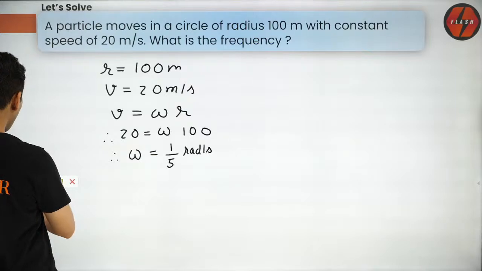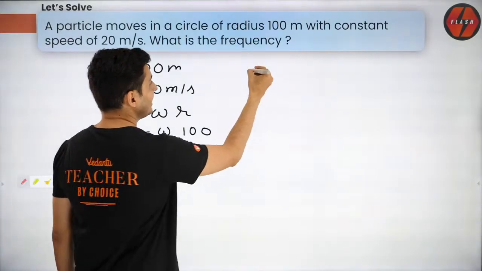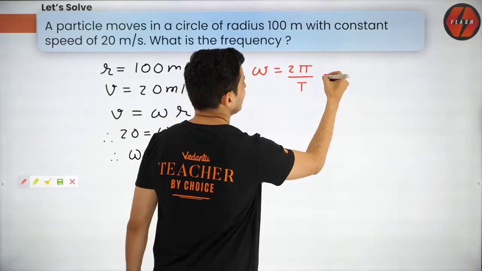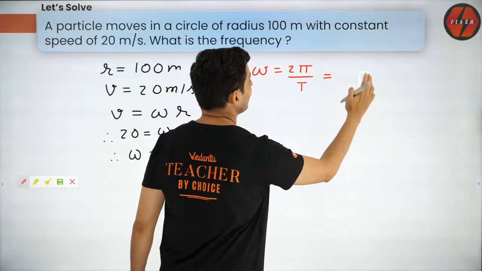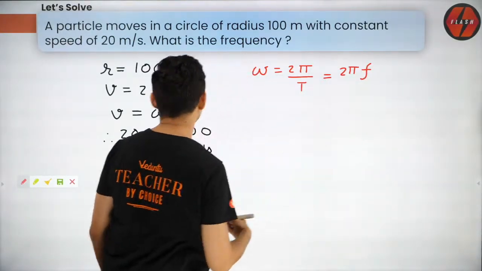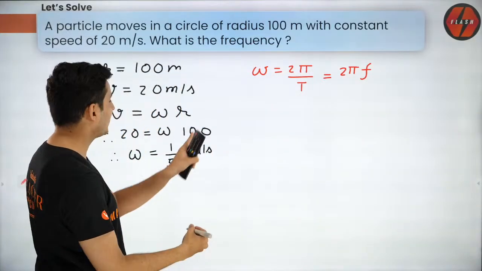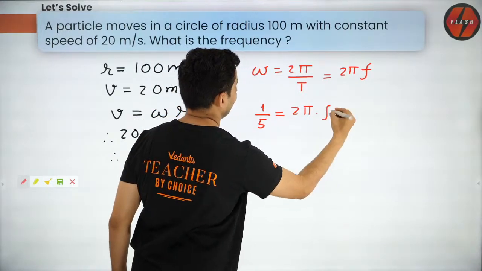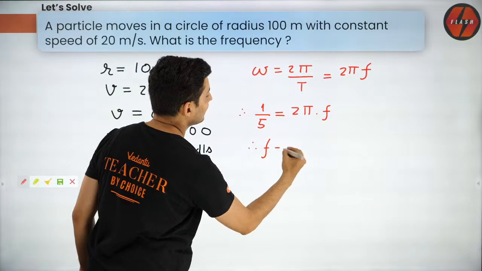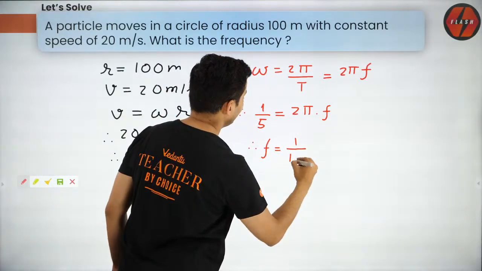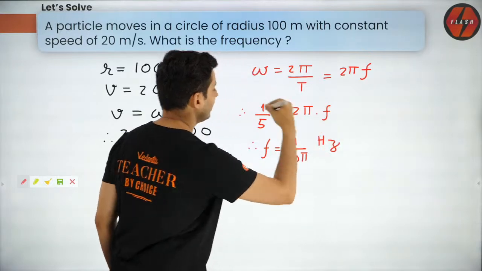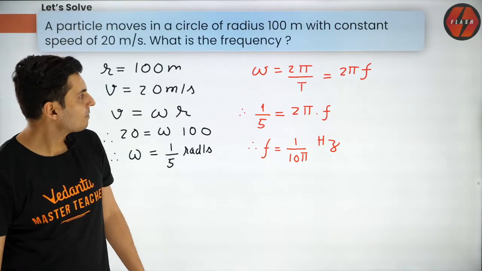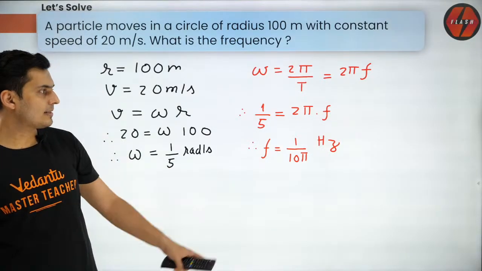But now I think I know one more formula for omega. Think about it. Omega is 2 pi by time period. And what is time period, guys? 1 by time period is nothing but frequency. So I can write it as 2 pi f. So just substitute the value of omega over here. You will get 1 by 5 is equal to 2 pi into f. So what will you get the frequency as? Think about it, 1 by 10 pi. But this will be hertz. That's your final answer. Yes. I hope this is fine. That's what the answer is.